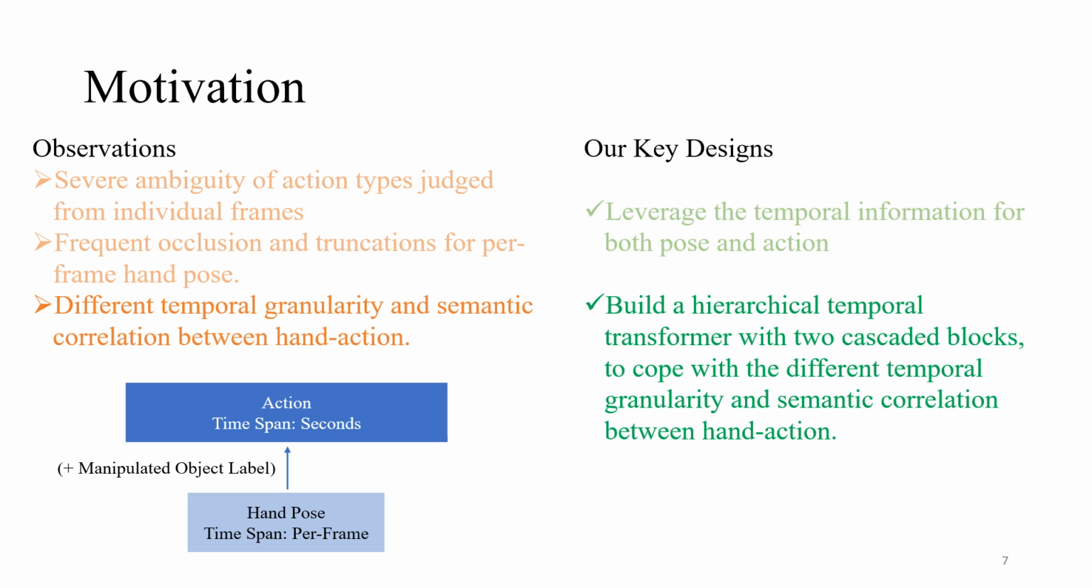Moreover, we notice that the action has a higher semantic level, which is usually defined in the form of the verb and noun, where the verb can be derived from the hand motion, and the noun is the object being manipulated. Correspondingly, our framework is a hierarchical temporal transformer with two cascaded blocks, to cope with the different temporal granularity and semantic correlation between hand and action.